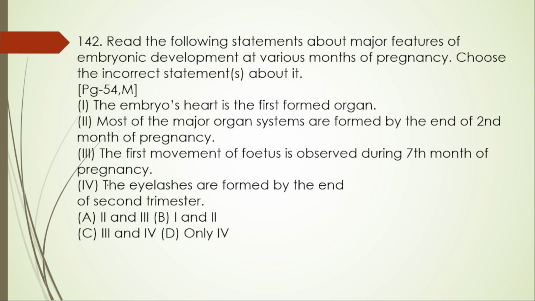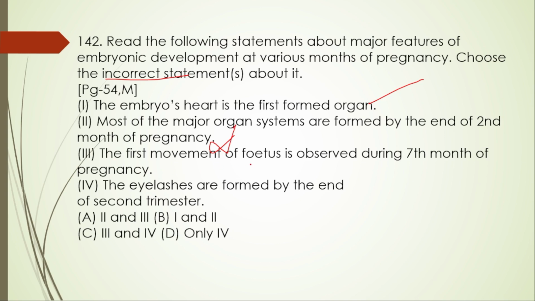Next, 142. Read the following statements about the major features of the embryonic development at the various months of pregnancy. Choose the incorrect statement, incorrect he is asking. First one, the embryo's heart is the first formed organ. Yes, this is right. The major organ systems are formed by the end of second month of pregnancy. No, this is wrong, because major organ systems are formed by the end of first trimester, that is third month. So this one is wrong.